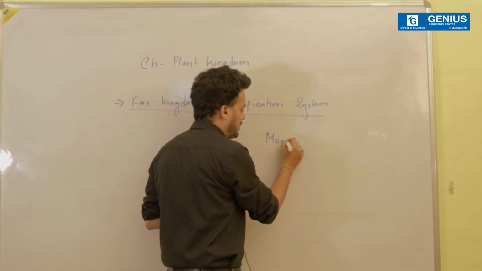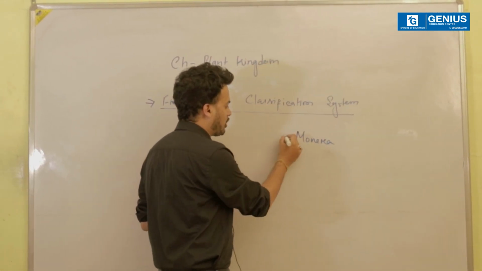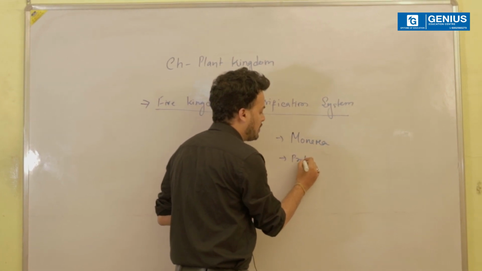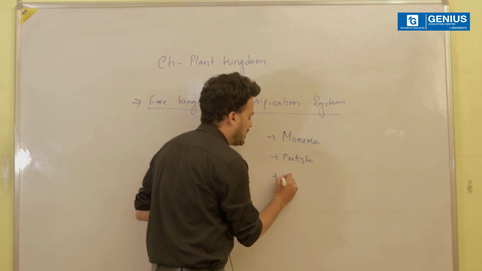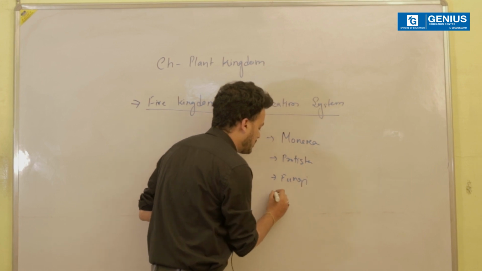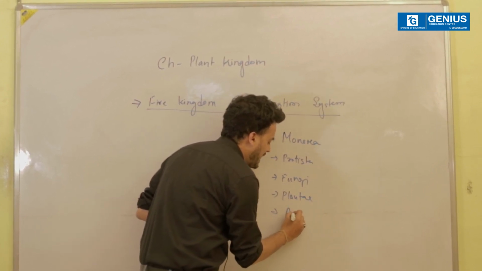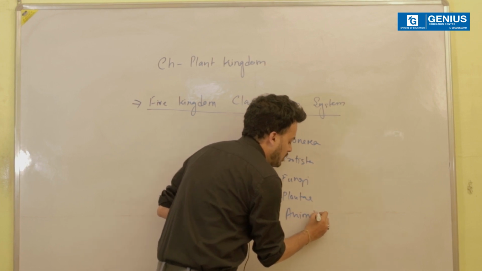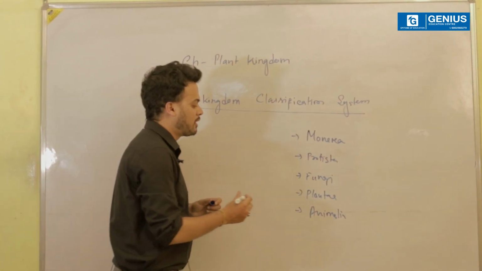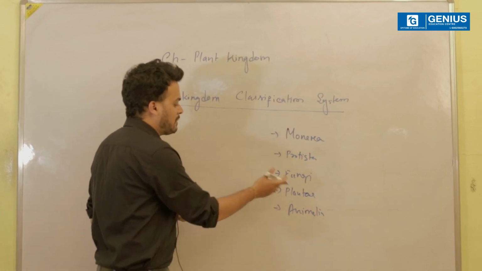So maybe you all will be able to recall that we have talked about Monera, we have talked about Protista, we have talked about fungi, we have talked about Plantae, and last but not the least, we have talked about Animalia. Now, what we are basically going to talk about today is your kingdom Plantae.